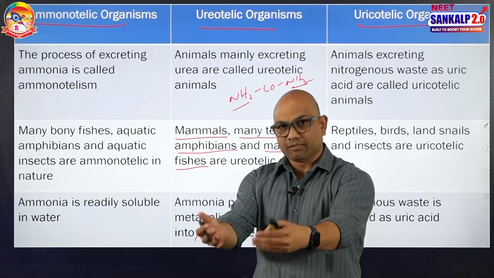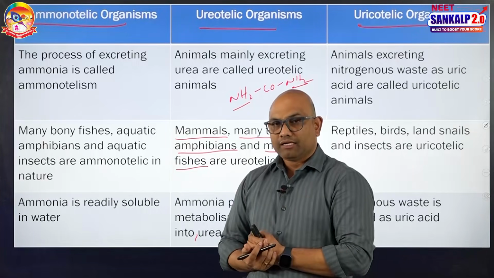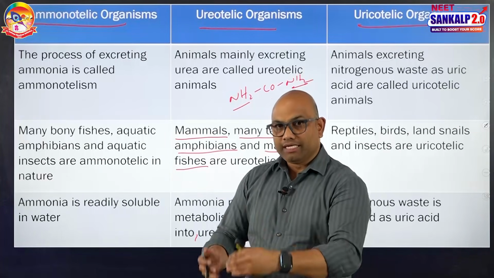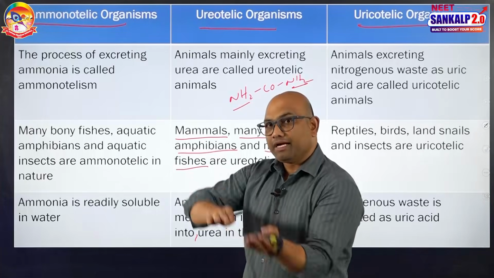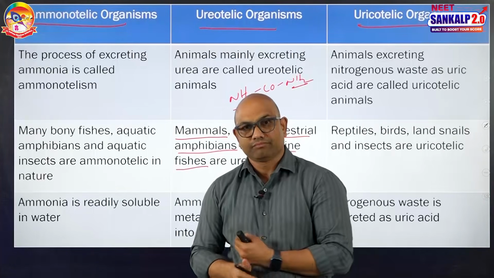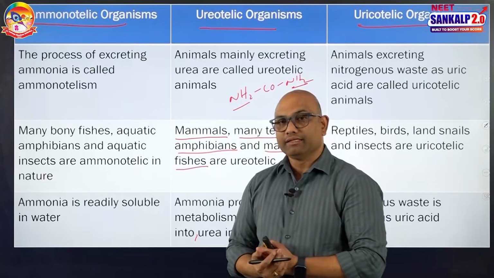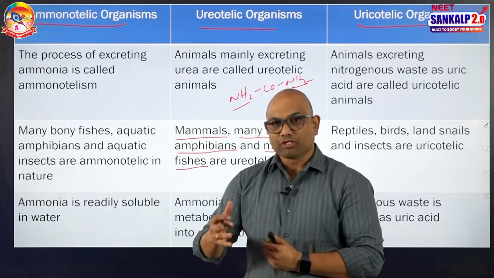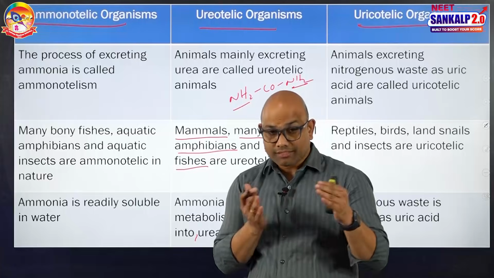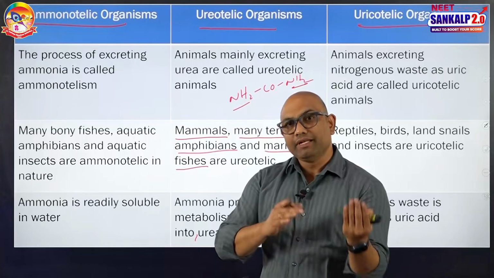That means the liver takes ammonia from amino acids of blood, converts it into urea, releases the urea back into the blood. From blood, urea goes to the kidney and is then eliminated. The synthesis of urea in the liver is called the ornithine cycle. Urea is synthesized by the liver, urea is eliminated by the kidney.